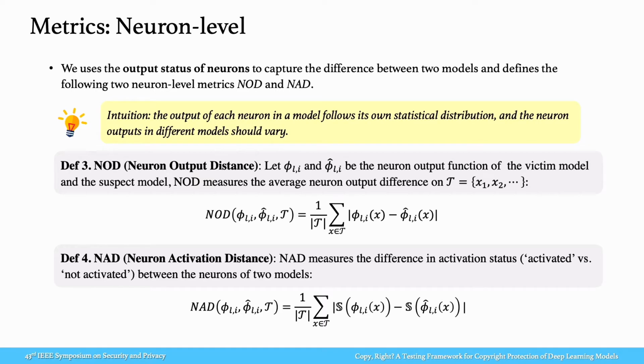Neuron-level metrics are suitable for white box testing scenarios where the internal layers' output of the model is accessible.